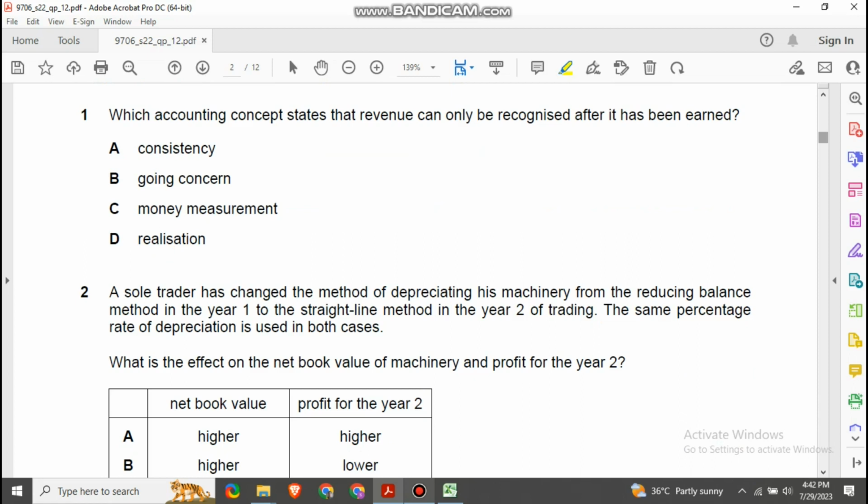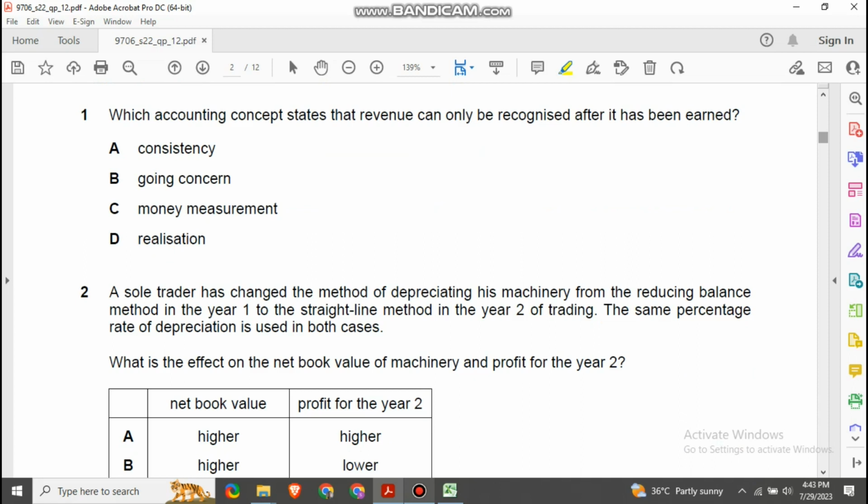Consistency is following the same accounting principles every year. Going concern is that the business does not have a closure plan in the foreseeable future. Money measurement concept is that all the transactions should be recorded in monetary terms in the accounts. And the fourth one is realization, that revenue should be recorded when it is realized and expenses should be recorded as soon as they are anticipated.